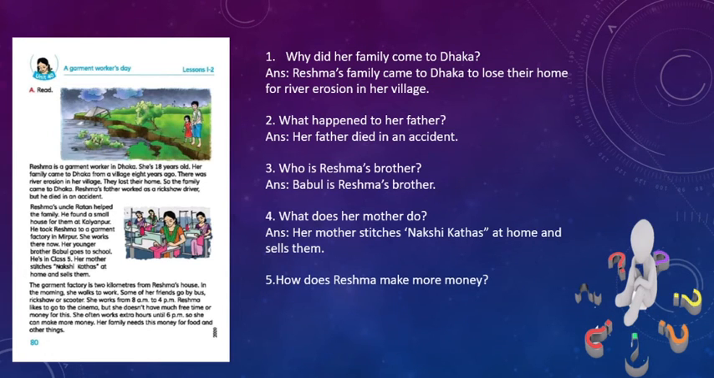Last one. How does Reshma make more money? So look at "does". How does Reshma make more money? So this is very important. This is actually present form. Okay. So in the first two questions we got "did", that means it was past form, and here also we got "happened", which is also past form. So when you get past form in the question, you should ensure your answer will be past form. But here you got "who is Reshma's brother". This is actually present form. So your answer will be in present form.